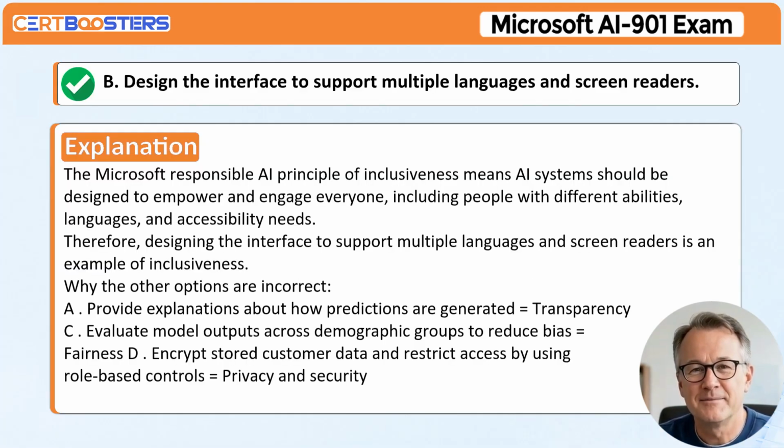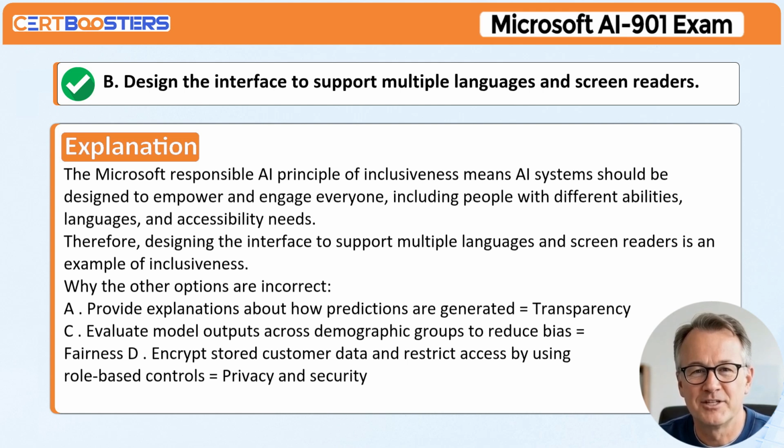Correct answer. B. Design the interface to support multiple languages and screen readers. Explanation: The Microsoft Responsible AI principle of inclusiveness means AI systems should be designed to empower and engage everyone, including people with different abilities, languages, and accessibility needs. Therefore, designing the interface to support multiple languages and screen readers is an example of inclusiveness.